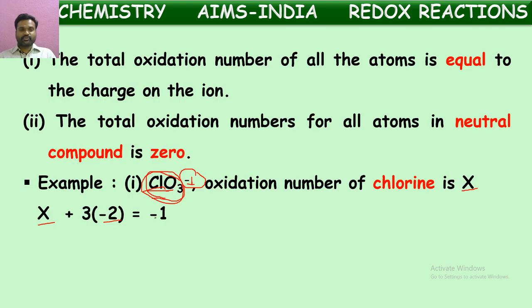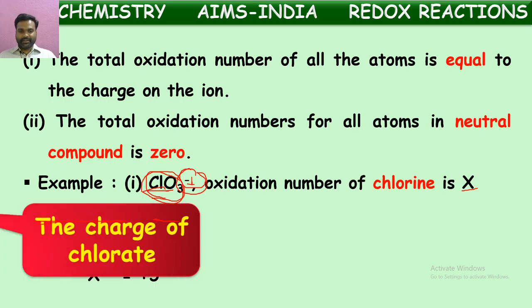So 3 into -2 gives -6. This is equal to the charge possessed by that ion, that is -1. Now if you simplify this, we get X as +5. So +5 is the oxidation number of chlorine in the ClO3 minus ion.